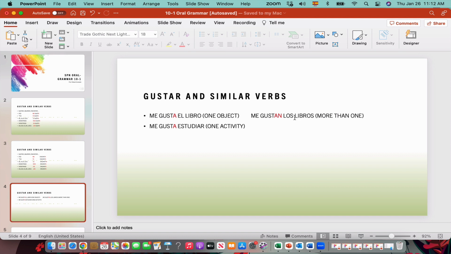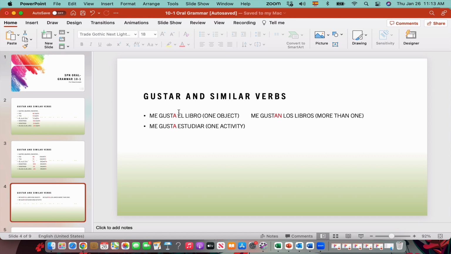So if you like books, or you like cars, or you like anything more than one, it's going to be gustan. Also, we use singular when we like an activity, when it's not an object, but something we like to do. For example, I like to read, I like to drive, I like to eat, whatever. In this case, you will not say me gustan. So it's going to be me gusta estudiar, me gusta trabajar. You see the verb is always infinitive, so it's always I like and then the activity, right? And gusta in this case is singular.